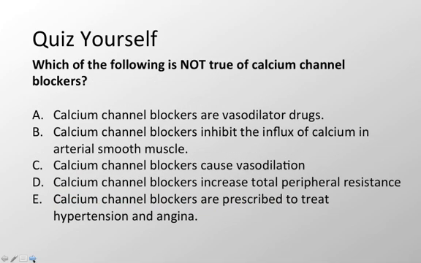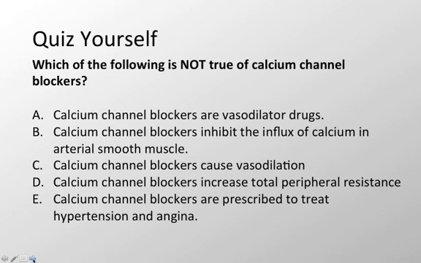Which of the following is not true of calcium channel blockers? Calcium channel blockers are vasodilator drugs. Calcium channel blockers inhibit the influx of calcium in arterial smooth muscle. Calcium channel blockers cause vasodilation. Calcium channel blockers increase total peripheral resistance.